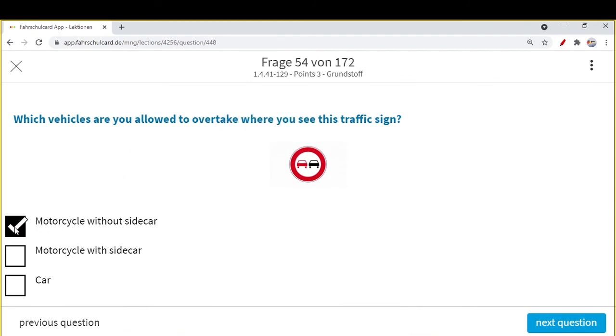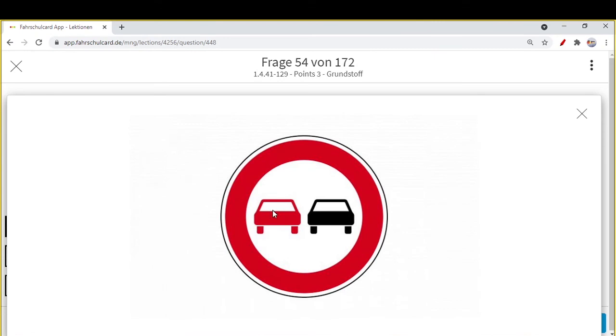Motorcycle without sidecar, you are only allowed. Motorcycle with sidecar means, if sometimes you see a motorcycle with a side part on the right hand side or on the left hand side, in which normally kids can sit, or you can put some of your stuff, then this is also considered a vehicle which is a bit wide. So its width could be a problem.